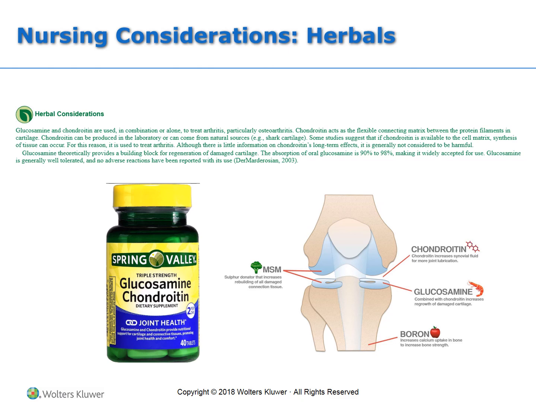The only herbal mentioned in the book is glucosamine and chondroitin, given together. Or they can be used alone, but often given together to treat arthritis, particularly osteoarthritis. Chondroitin is thought to increase the synovial fluid, so it gives the joint more lubrication, while the glucosamine increases regrowth of damaged cartilage, so kind of builds that padding back a little bit.